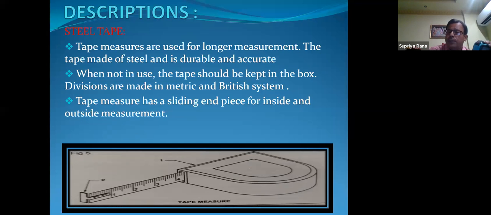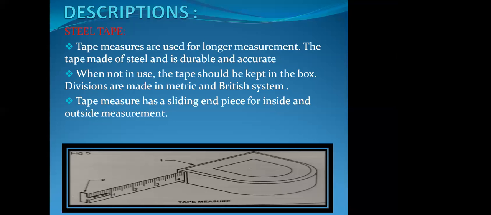That is also the measuring instrument for the woodworking section or trade. Actually, this particular one is available in the market at about 25 meters. It is kept in a steel box, and by the spring action it can be kept inside the box. By pulling it out from the box, we can get the measurement. It also shows millimeter, centimeter, inch, and feet.